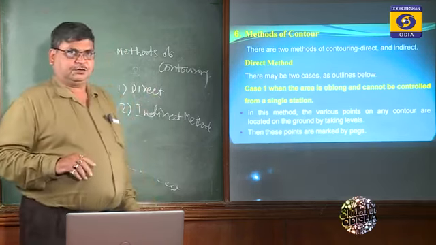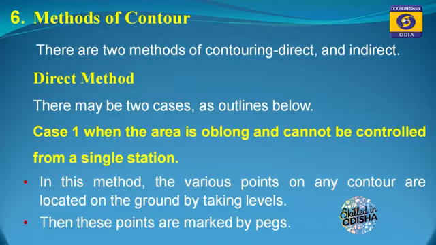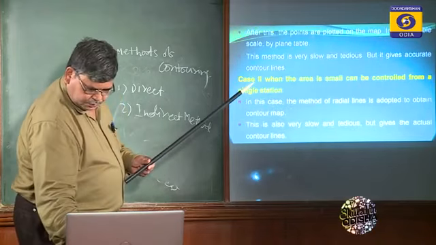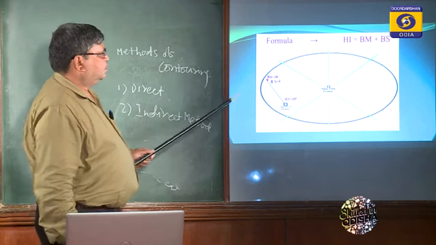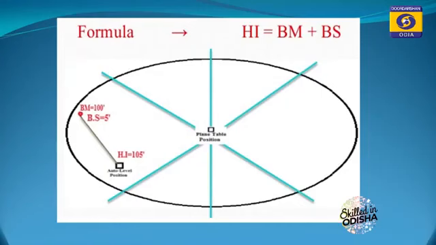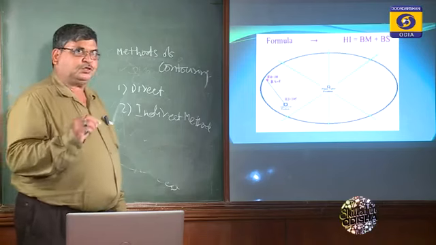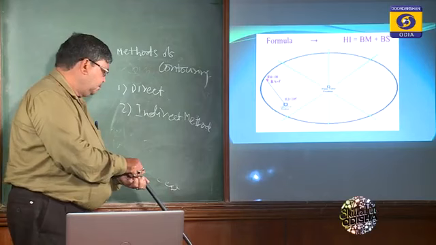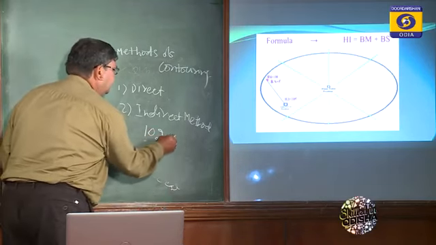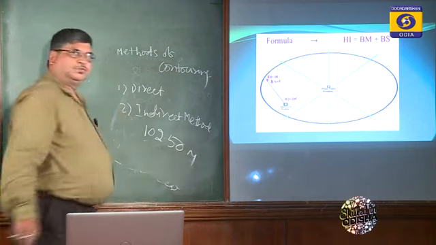This is the direct method. We fix up the plane table there, then get the height of the instrument. Suppose the height of the instrument is 102.50 meters.